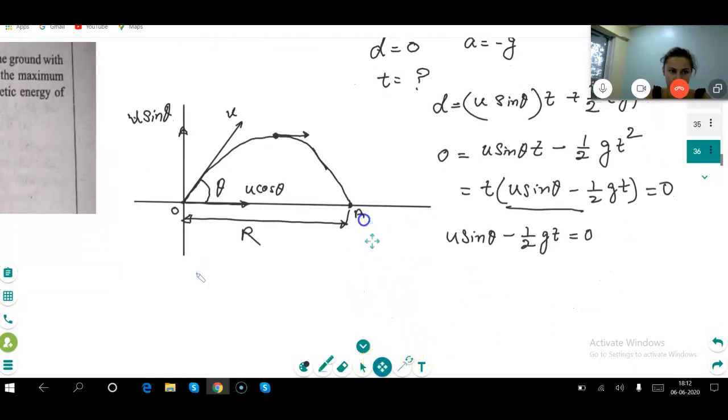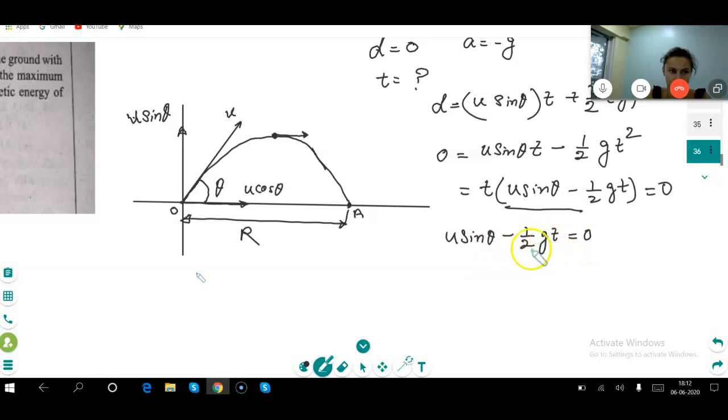What is the value of t? Let me rearrange it. It is going to be 2u sin theta divided by g. Then what is R?